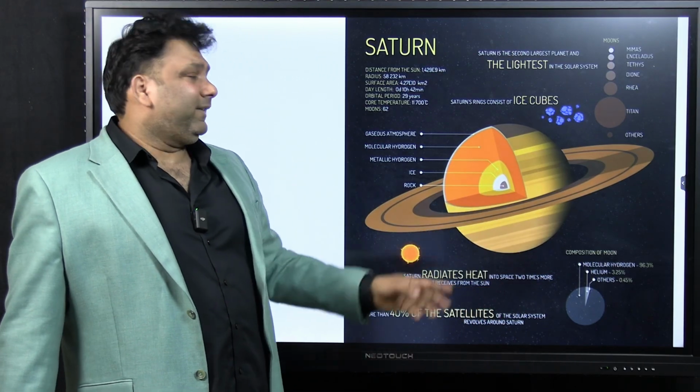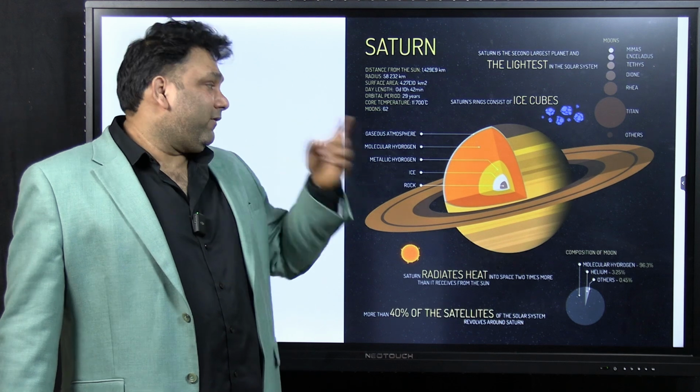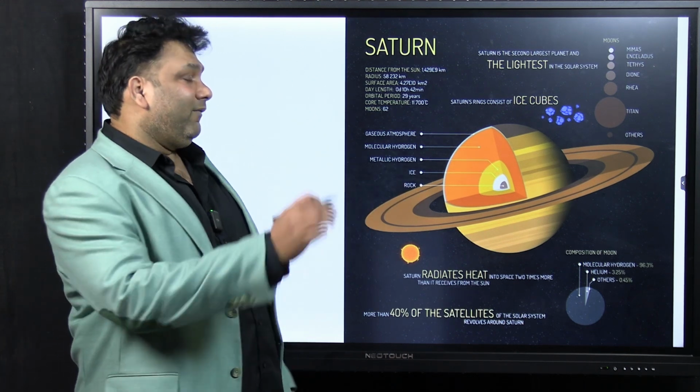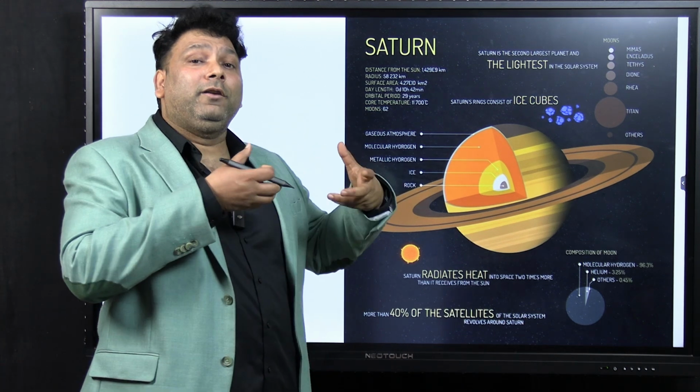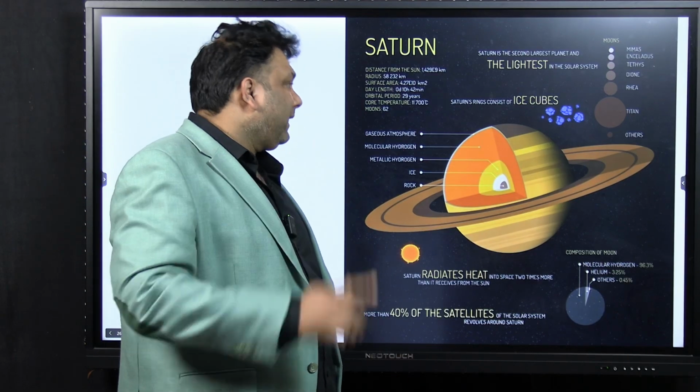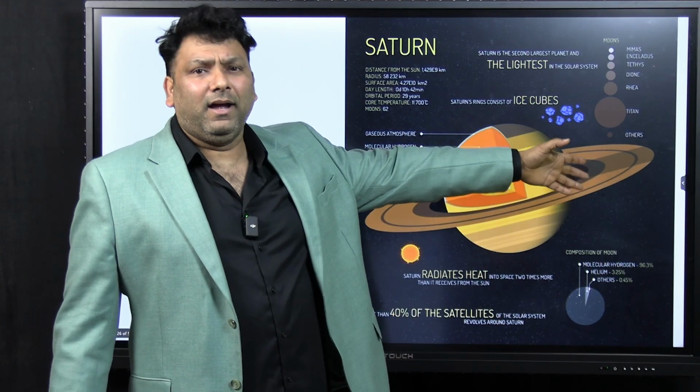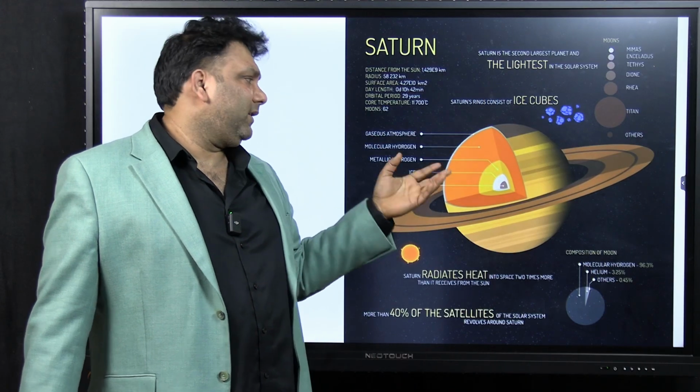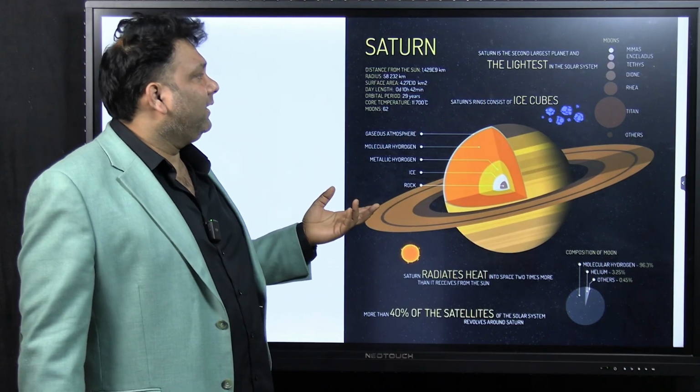So there are various theories why the rings have been formed. One of the famous theories is that when Saturn was rotating, the centrifugal force was so high that it formed these concentric rings. And these rings are frozen gases. Some have solid surfaces as well.